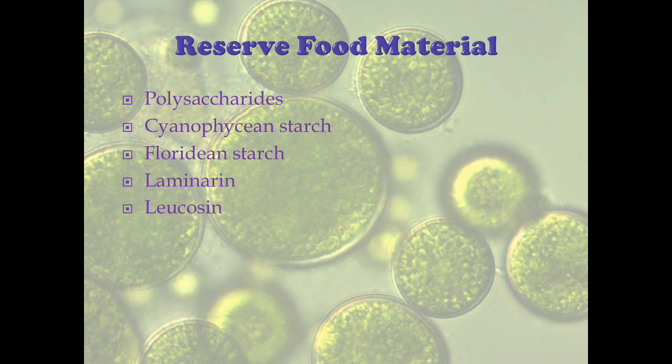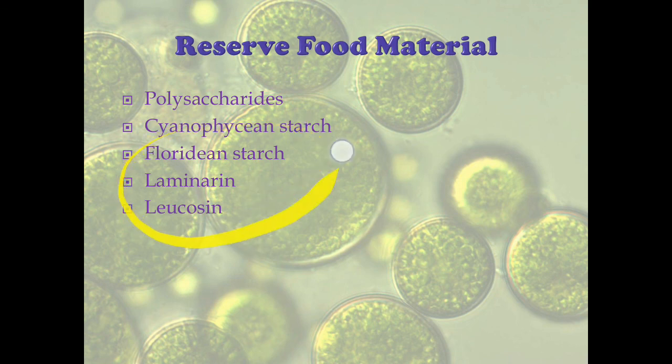Coming to the last part of an algal cell. The algal cells are rich in reserve food material because they show photosynthesis. Once they finish the photosynthesis, they store the food in the form of reserve food material, and these vary from one class to another. So the food material can usually accumulate in the form of polysaccharides. In case of the lower algae like Chlorophyta, it is true starch. But when we see cyanobacteria, it is cyanophycean starch. Or when we see Rhodophyta, that is the red algae, it is Floridian starch. When we look into brown algae, it is laminarin. Or when we look into the diatoms or Xanthophyta, it is leucosin.